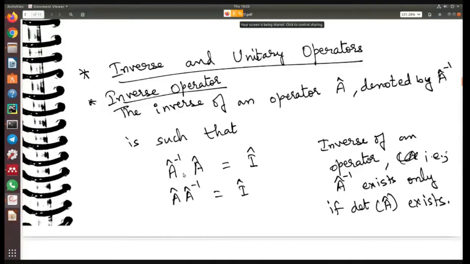And obviously, when does an inverse exist? The condition for the inverse to exist is satisfied only when the determinant of the operator A is non-zero, right? So the determinant should be finite, only then does the inverse of the operator exist. So remember, whenever you have some confusion in understanding what an operator is, imagine it to be a matrix, and then everything will be clear. You know what a matrix is, and if you have to find the inverse of that matrix, you know how to do it. That is the same funda that is applied here.